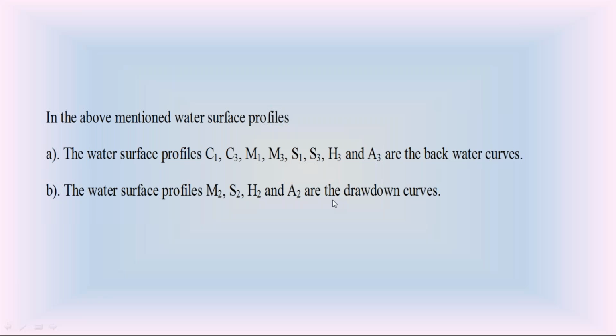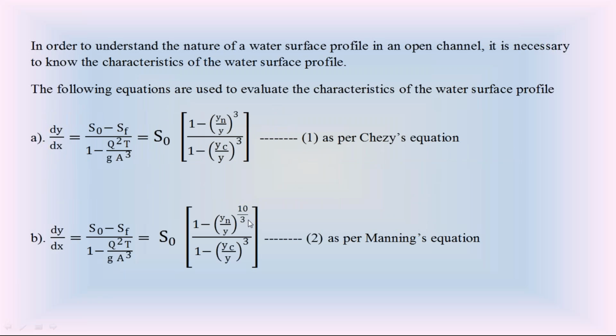We are going to discuss why these water surface profiles are backwater curves and why these are drawdown curves by using these two equations. By applying these two equations, we can understand the nature of those water surface profiles. This is the dynamic equation of a wide rectangular channel according to Chezy: dy by dx is equal to S naught into 1 minus (yn by y) whole cube divided by 1 minus (yc by y) whole cube.